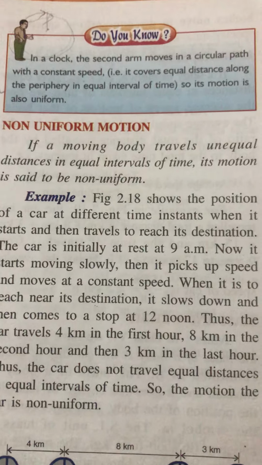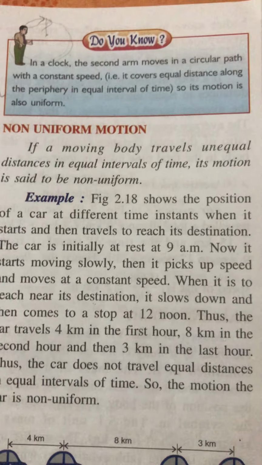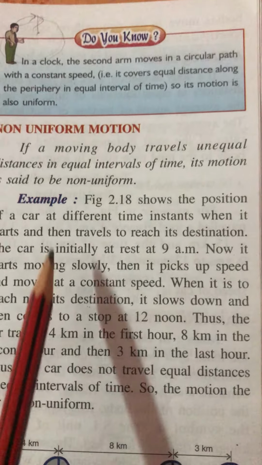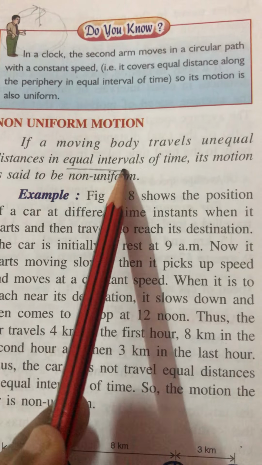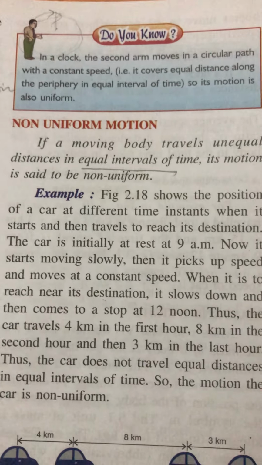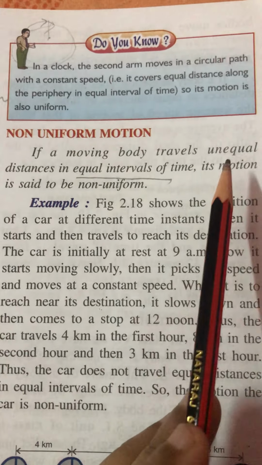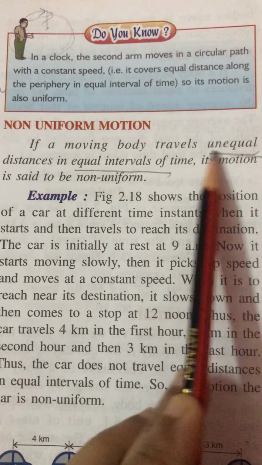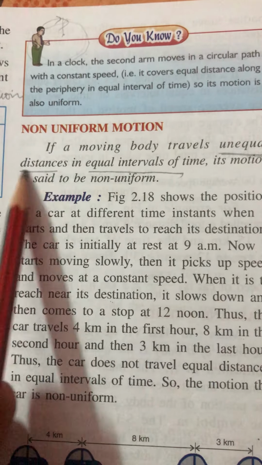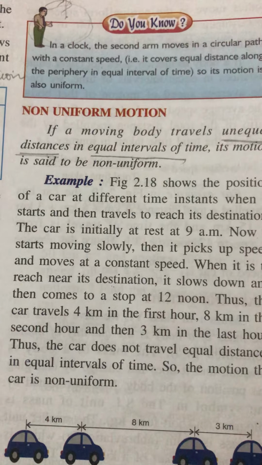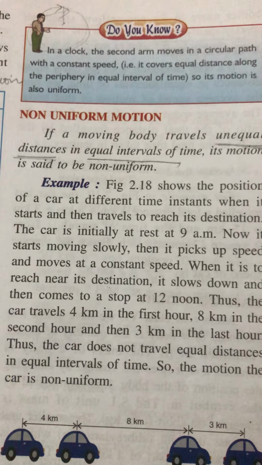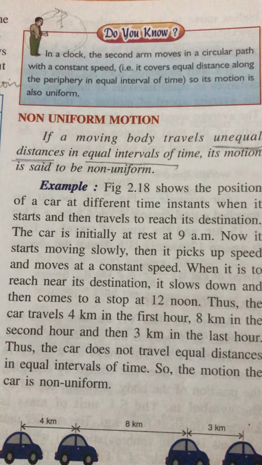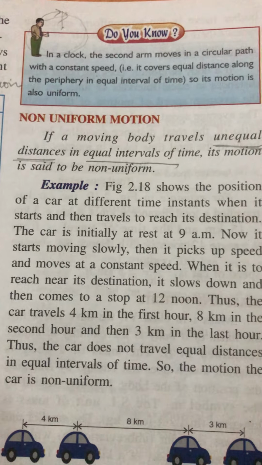Now the term comes: non-uniform. उसमें क्या था? Equal distance, equal interval of time. अब यहाँ पे क्या हो जाएगा? We are taking equal intervals of time, but the distance covered is not equal. For example, a very simple example: suppose from your house you are going to Ludhiana.